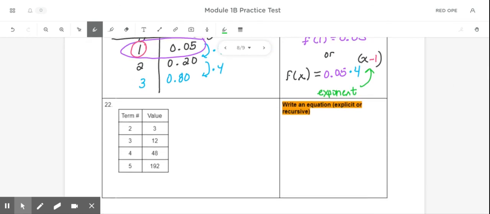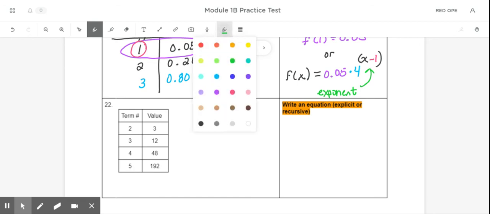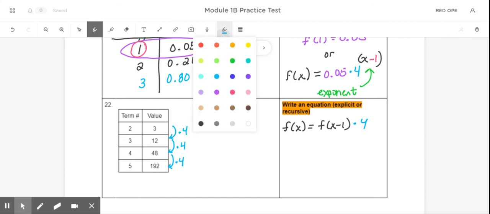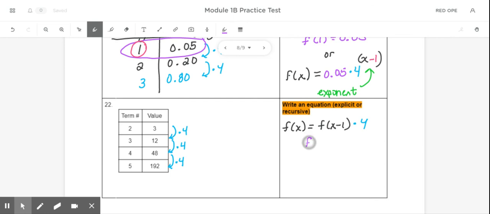The last problem is going to be this one. We've already got a table of values, so part of your work is already done for you. For our pattern here, it looks like the pattern is multiplying by 4 each time. And so to write our equation, and we can choose explicit or recursive, I'm going to show you how to do both. If we start with the recursive, it would be f of x equals f of x minus 1. And again, you could use whatever variables you want. You could use v's and t's or whatever. I'm going to stick with f of x because I'm comfortable with that. And then my pattern at the end, which is times 4. We also need a starting value. So f of 2 is equal to 3.